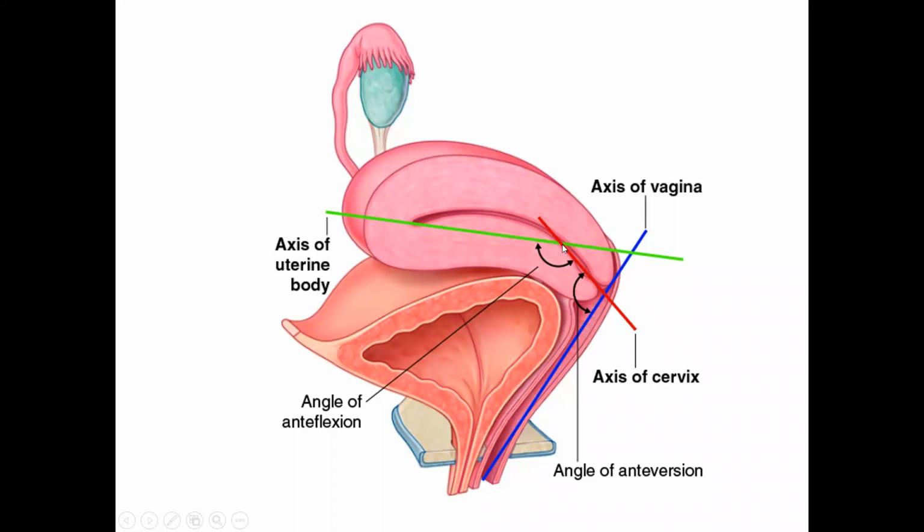The angle between the long axis of the cervix and the long axis of the uterus is around 170 degrees. It is called the angle of flexion. Fundus, F for flexion. So the fundus and the uterine axis with the cervix is called the angle of flexion. Because the uterus is bent anteriorly, it is called anteflexion. At times you can have the uterus bent backwards, then it will be called retroflexion.